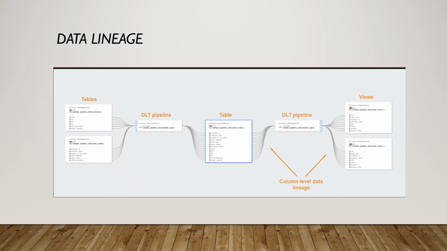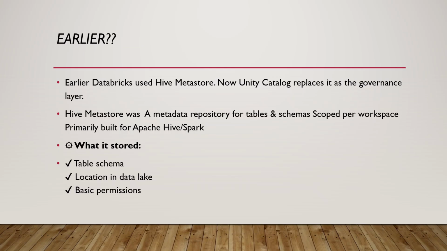So this is all about the data lineage. For example, we do have the tables and we do have the DLT pipelines, tables we do have, right? So everything we can actually track. I mean, from which source our data is coming from, who is accessing our data, which pipeline it is, and what are the tables we do have, everything we can check here. And you have one doubt.